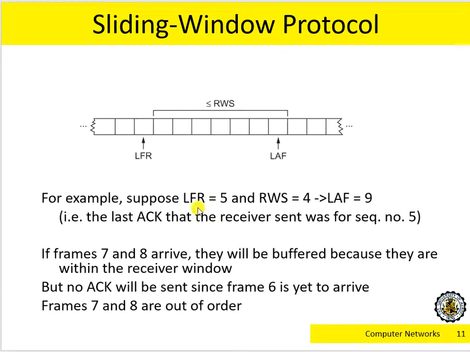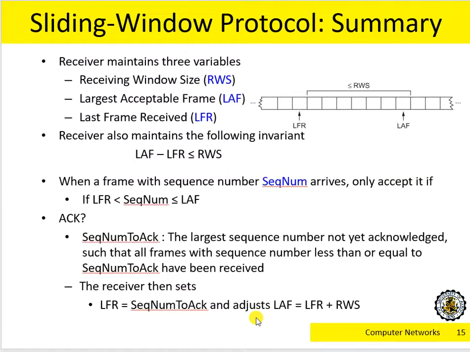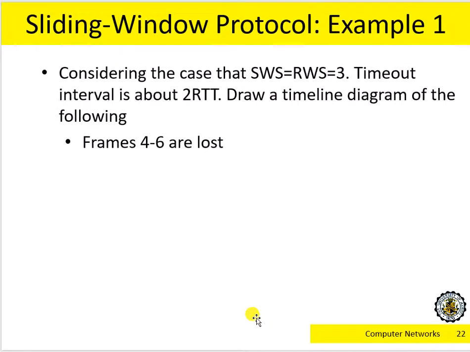Just to give you an example, if I know LFR is equal to 5, basically I received the acknowledgement 5. Because it's cumulative, I use that value to update LFR. And because I know the window size is 4, LAF is 5 plus 4, equal to 9. Later we can see the example.